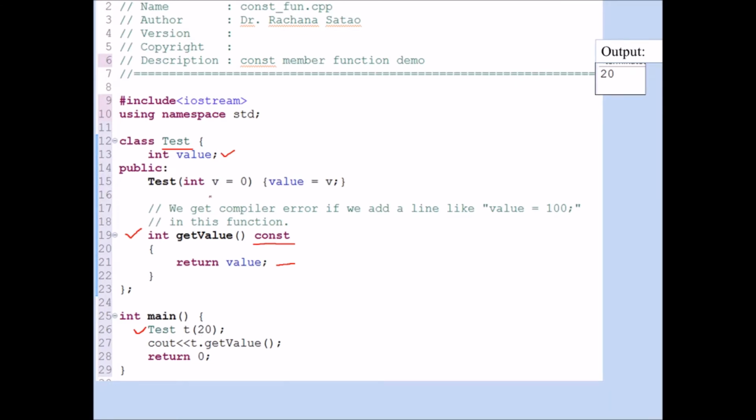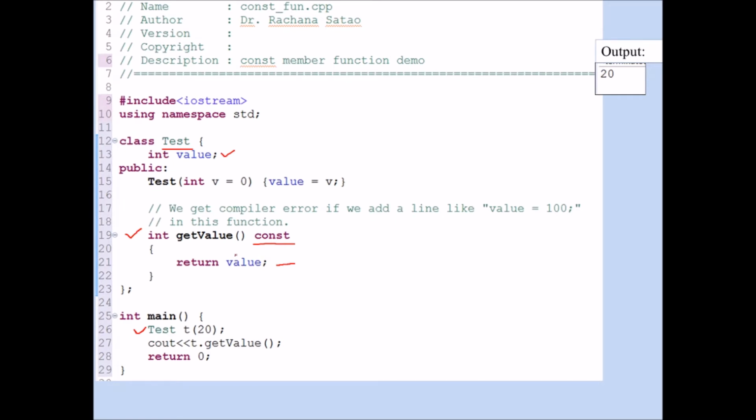The value 20 will be assigned to the variable value. When I call t.getvalue, the object passed along with get value is t, so the value I am displaying is of that object, that is 20. That object contains a variable value and that value is displayed on the screen. I will not be able to modify this value inside this function, because it is a constant.